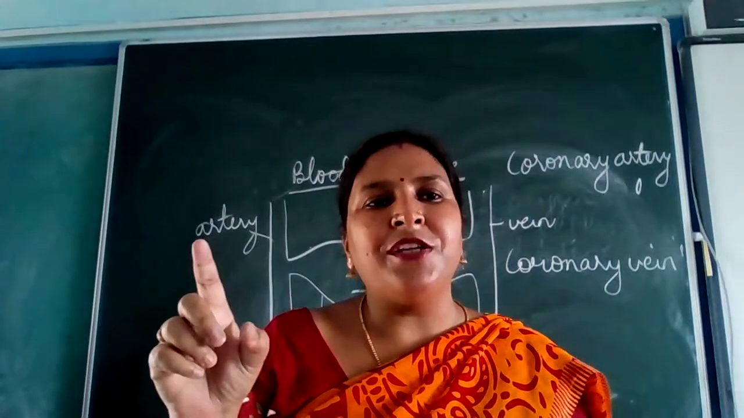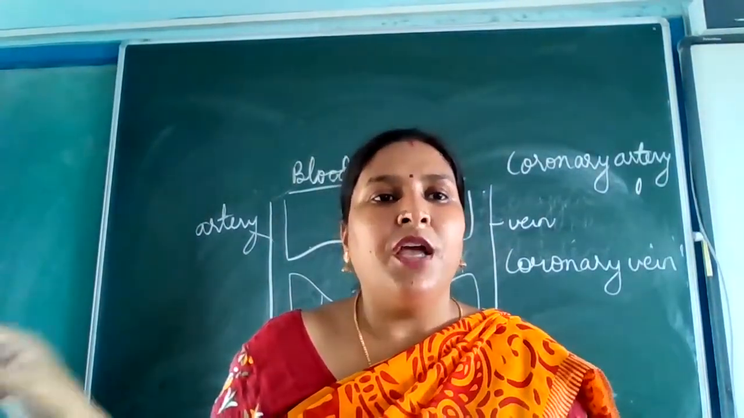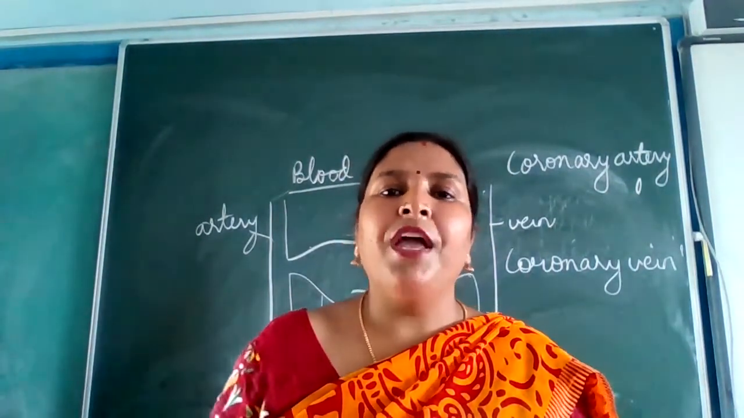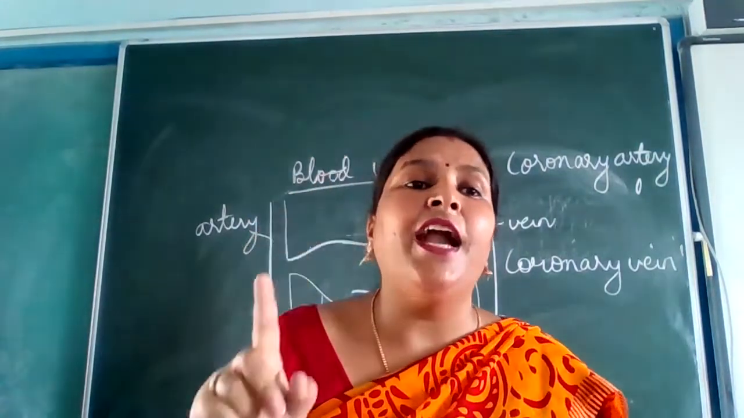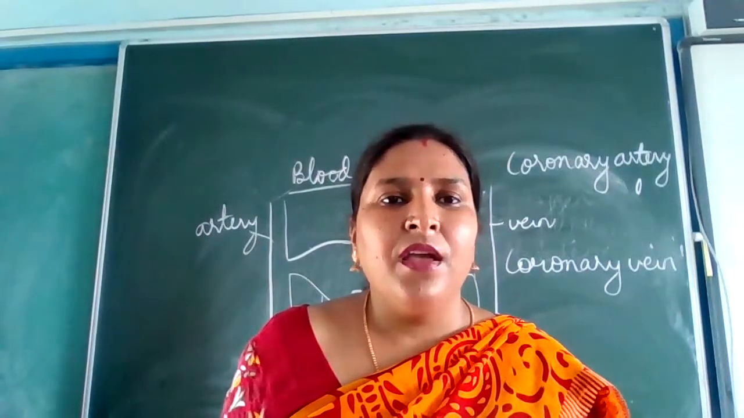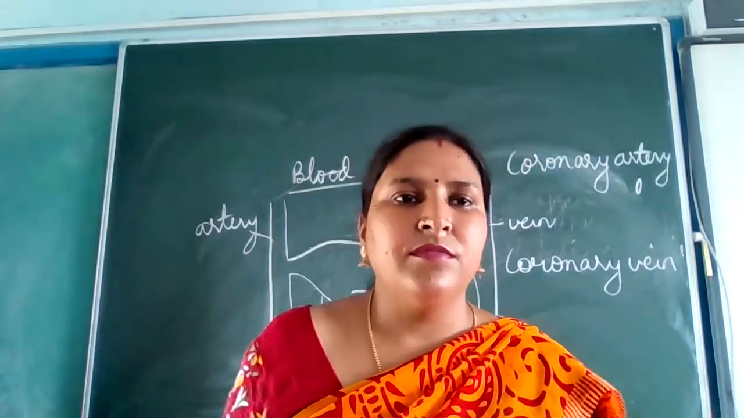So which is the higher pressure area? The left ventricle. Where will be the maximum pressure? In the left ventricle. Where will be the lowest pressure? In the right atrium. Is this clear to everybody? Is this point clear to everyone?